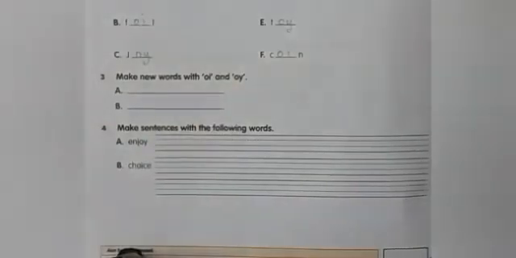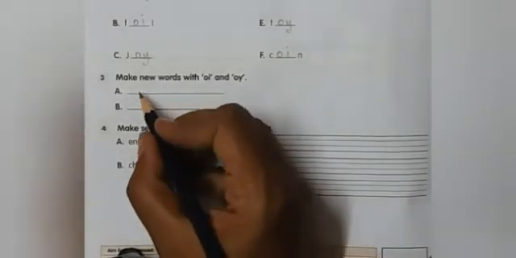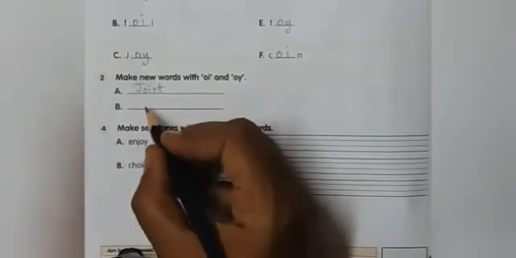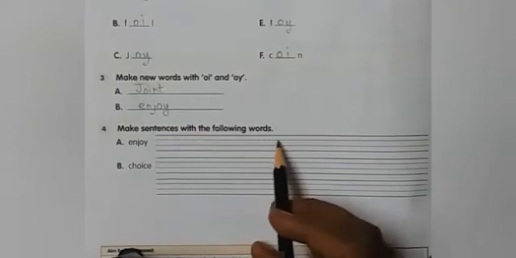Yes, children, now let us see bit number 3. Make new words with OI and OY. Yes, children, on the board I have shown you 2-3 new words with OI and OY. So let us write here joint. J-O-I-N-T, joint. And then we can write enjoy. E-N-J-O-Y, enjoy. Now make sentences with the following words.